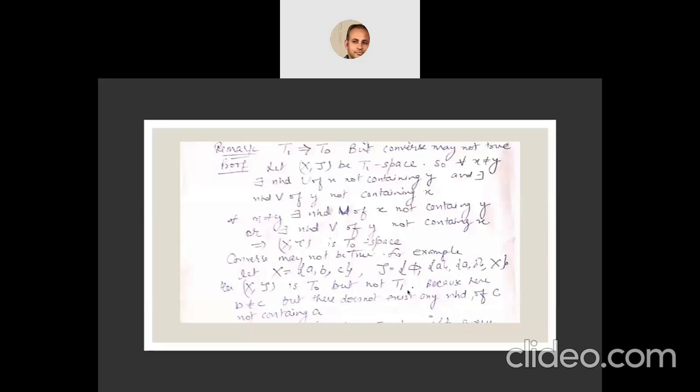In case of T1, both b and c should have neighborhoods: b should have a neighborhood which does not contain c, and c should have a neighborhood which does not contain b. But here there is no open set other than X which contains c, and this is the only open neighborhood of c, but X also contains b. So there does not exist any neighborhood of c which does not contain b.